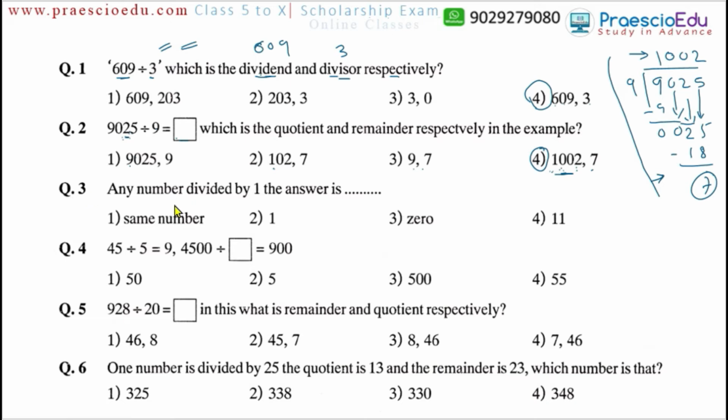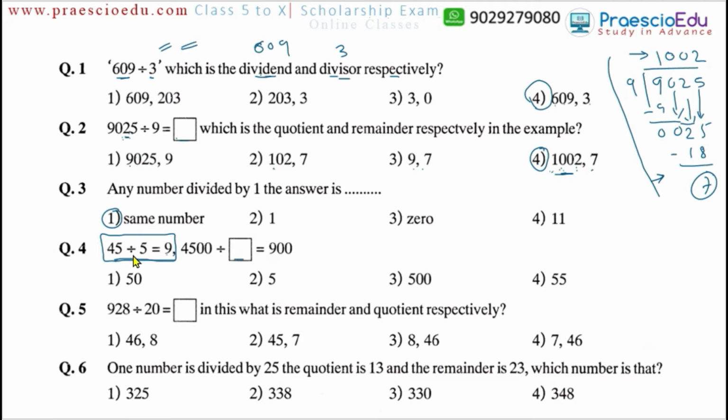Now question number 3, any number divided by 1, the answer is of course the same number, so option number 1 is the correct one. Now question number 4, 45 divided by 5 is equal to 9. This is a sample operation given to us. Now we have to find 4500 divided by some number is equal to 900.